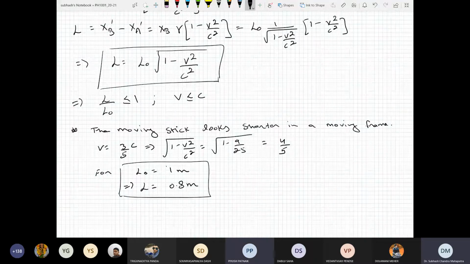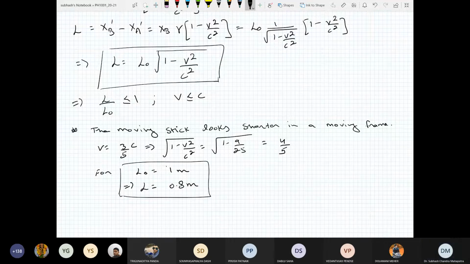Again, see what is happening. You measure, you are at rest. You see two different points at the same time and you say the distance between these two points is 1 meter. To a moving observer, he will say no, the distance is actually 0.8 meter, if that moving observer is moving with velocity 3/5 c. So the moving observer will always say that the length of the stick is less than 1 meter, no matter how slow or how fast he's going.